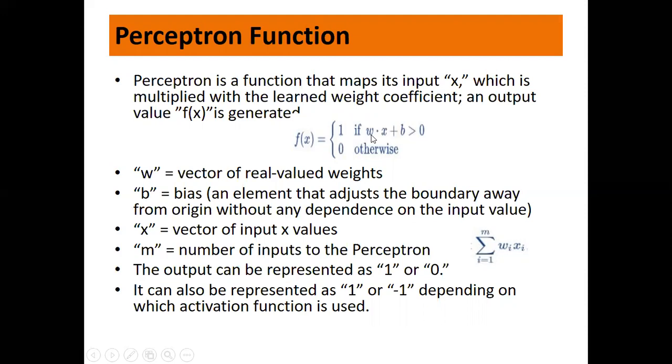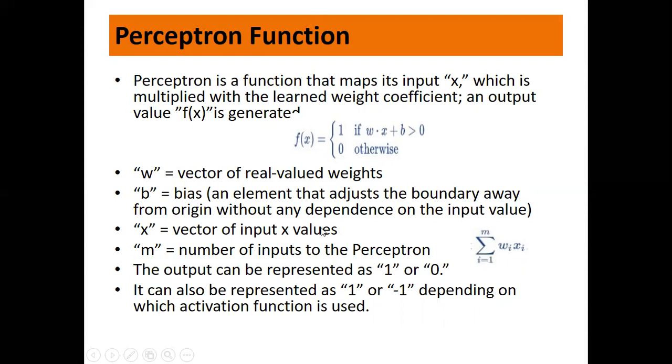Here W is nothing but the vector of real valued weights, a set of weights corresponding to the set of input x values. And b is the bias. I have written in detail about the bias so that you can read and understand. It's an element that adjusts the boundary away from the origin without any dependence on the input value, so it is independent of the input.